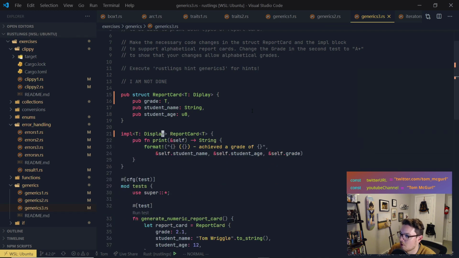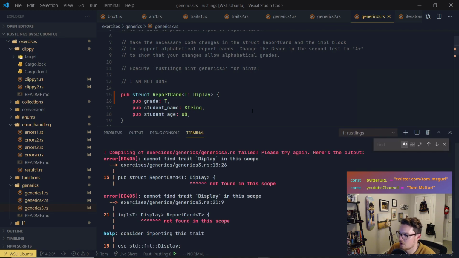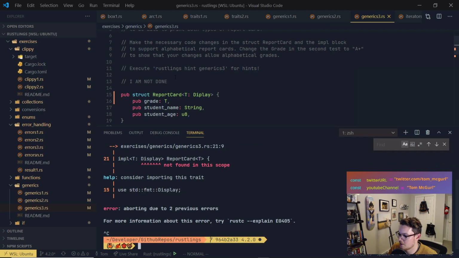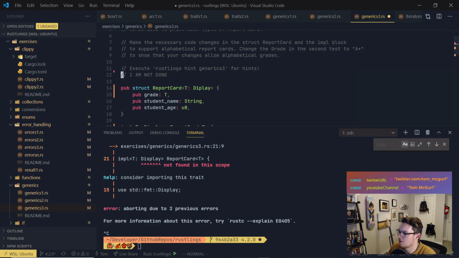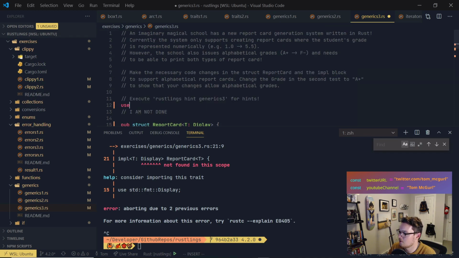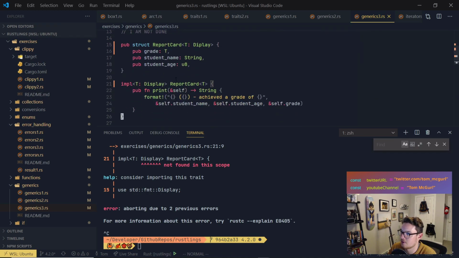Display not found in the scope, and that's okay. All we need to do for that is we can either use the full name or we can just use it. So we'll just pull this in here. Let me make sure there's nothing above here. Okay, so use standard format display. And this is a trait, and this is the trait that when we've been using println, we've actually been leveraging. And you also have seen us use the debug trait as well.